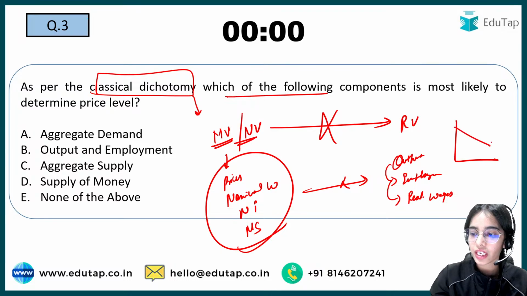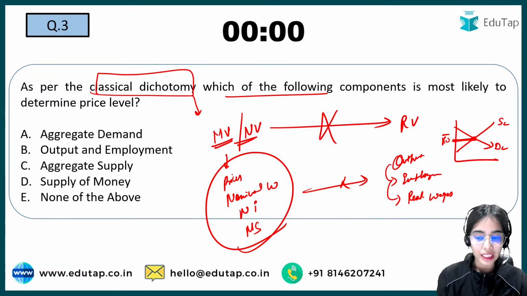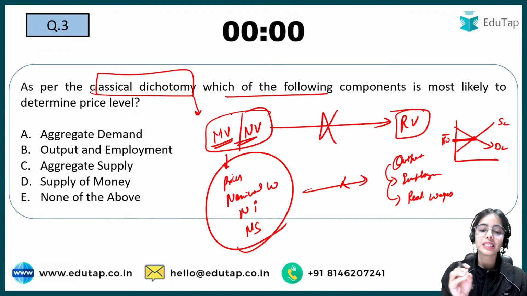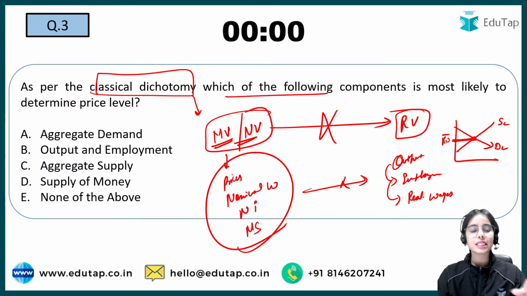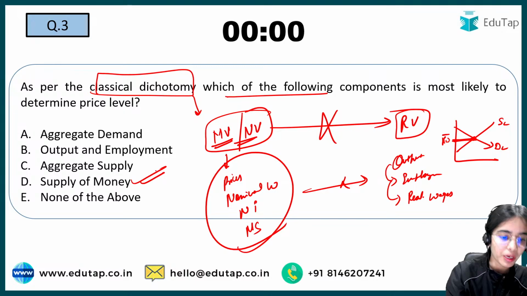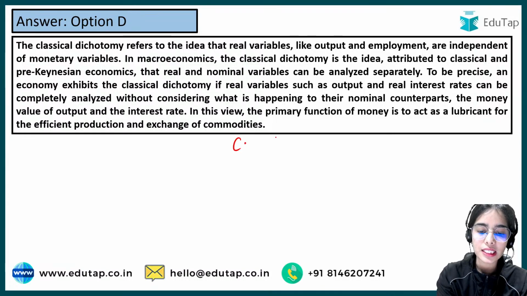The real wages will always be at the equilibrium point where the demand for labor and the supply of labor are in equilibrium. There the real wages will be decided. The prices and the nominal wages cannot affect the real wages. So the real variables cannot be affected by the monetary variables, the nominal variables. This is the meaning of classical dichotomy. So which of the following components is most likely to determine the price level? Yes, absolutely correct. It is the supply of money that is going to determine the price level. The classicals have also given the QTM theory, the quantity theory of money.